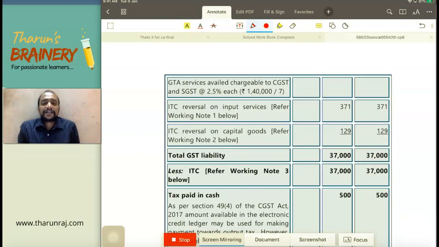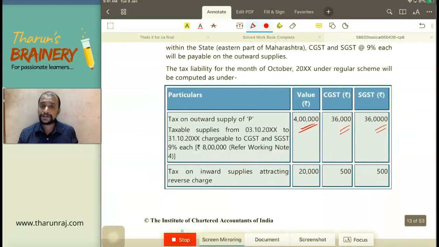Why ITC reversal we need to do? Because we have taken ITC and that ITC is used both for taxable supply and exempted supply. So we need to do the reversal. Whatever reversal we do will be added to the liability. So up to this you understood.